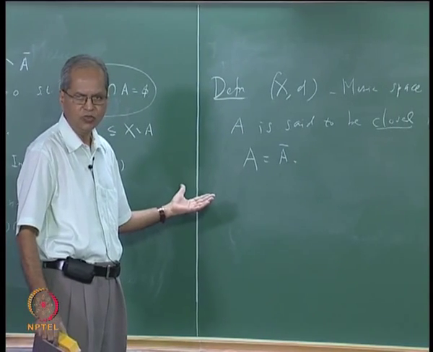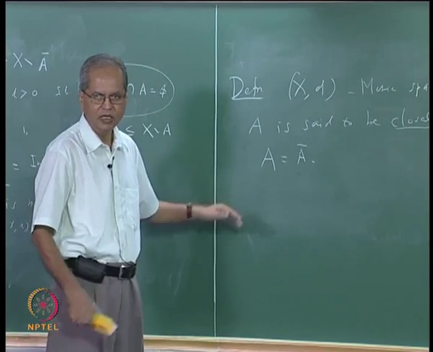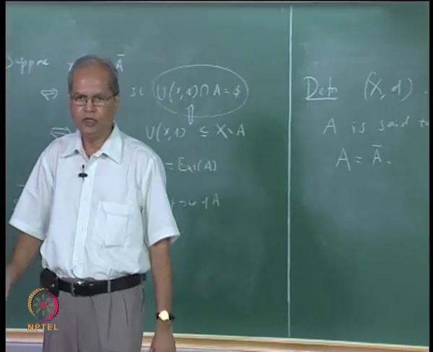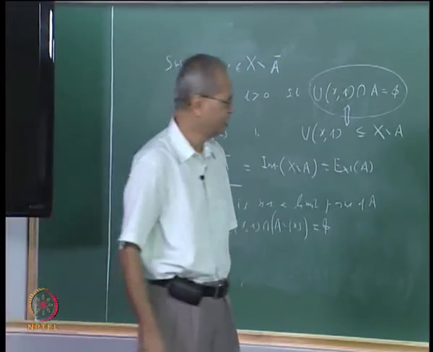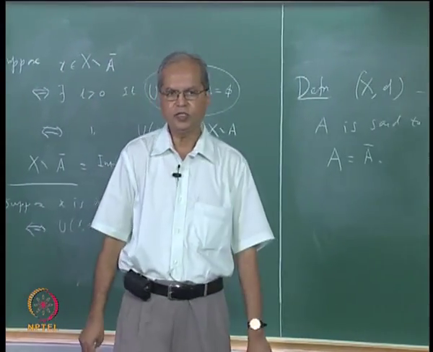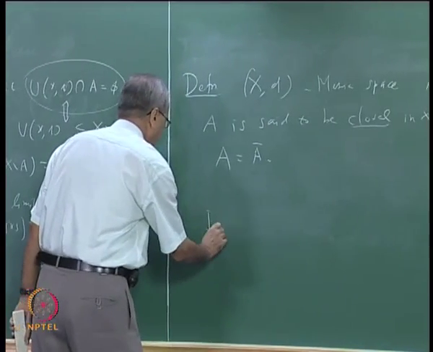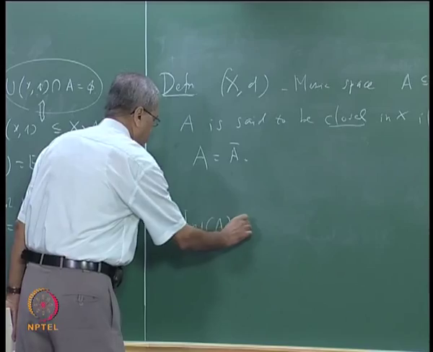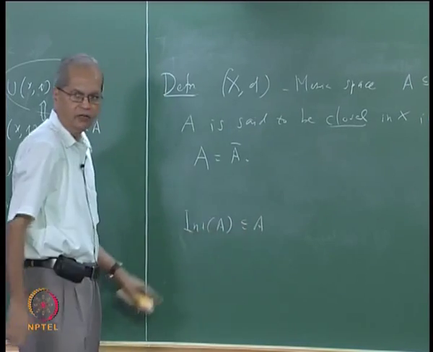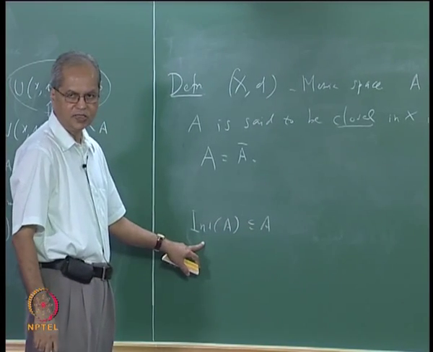In open sets, we had defined what is meant by an interior, and we said that the set is open if A coincides with its interior. In the case of interior, we know that the interior of A is always contained in A. And when these two are equal, we say that the set is open.